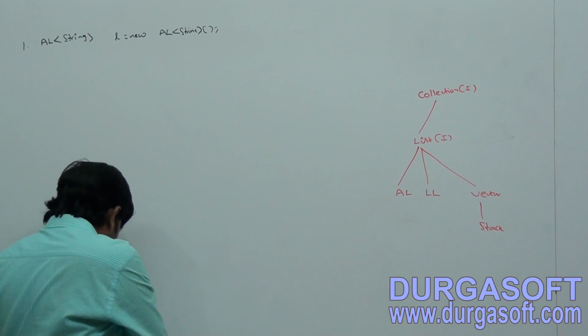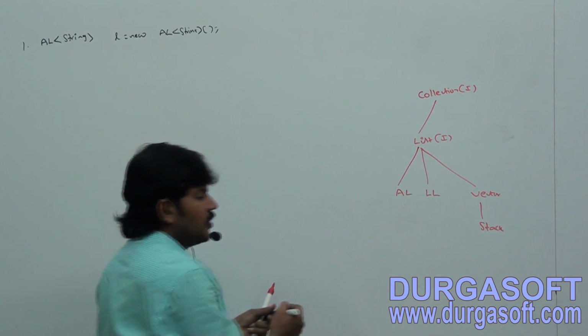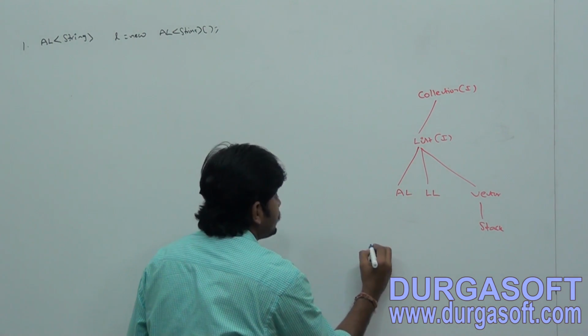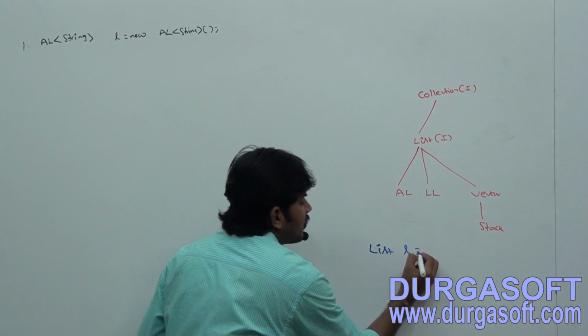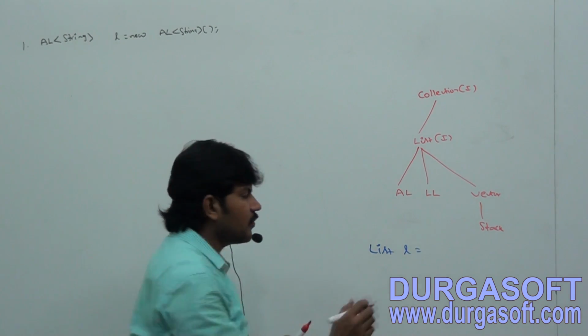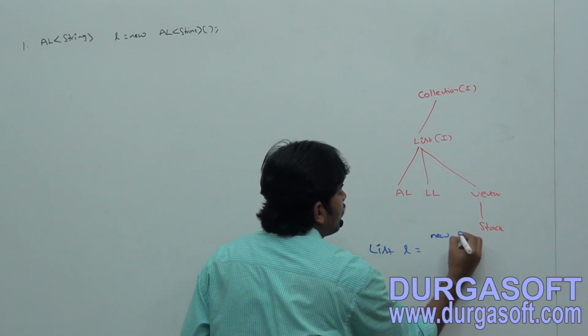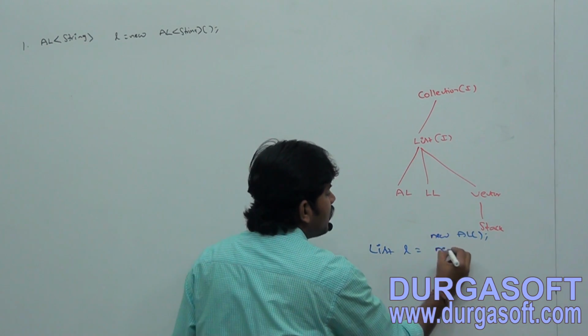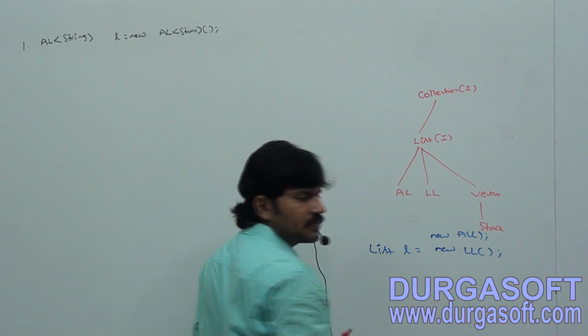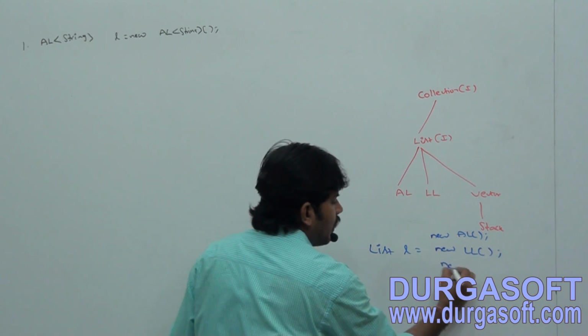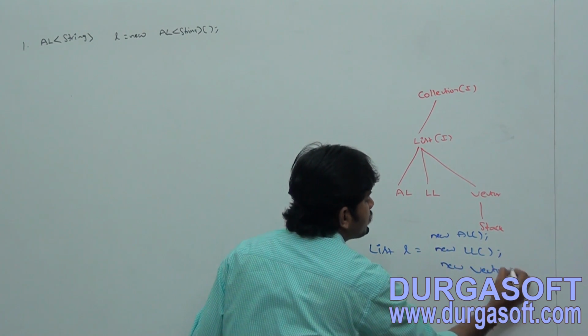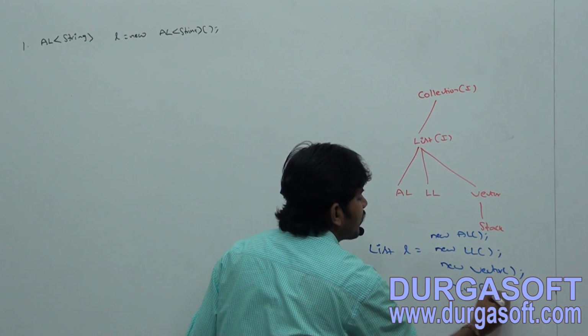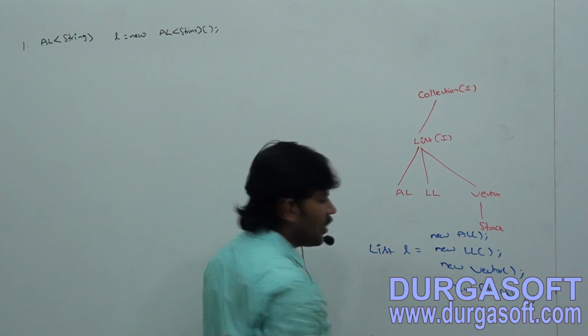Now I want to create list L is equal to new array list, or list L is equal to new linked list, or new vector, or new stack.